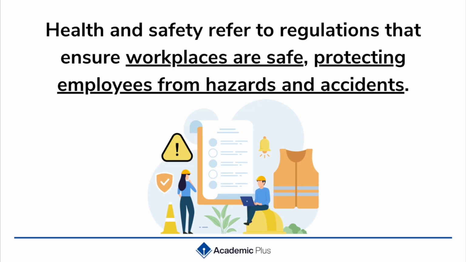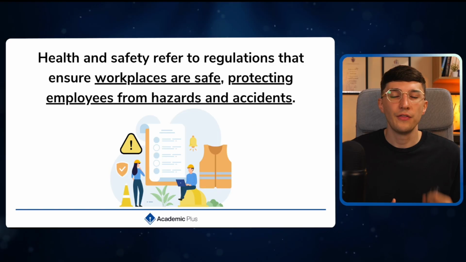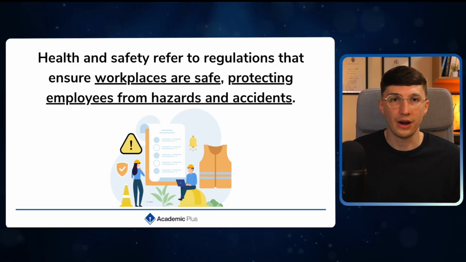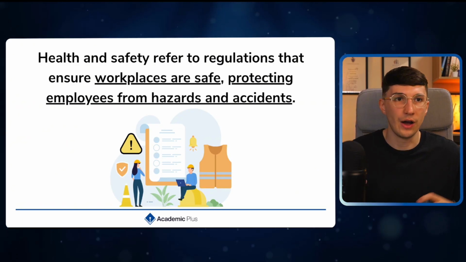Health and safety is another important element of our labour market laws. And this just refers to the regulations that ensure workplaces are safe, protecting employees from hazards and accidents. So for example, this could include providing employees with protective clothing, safety training and proper equipment. But they also need to make sure that they're preventing any workplace violence, any bullying and excessive stress. And they also need to provide their employees with sufficient break time so employees aren't burning out